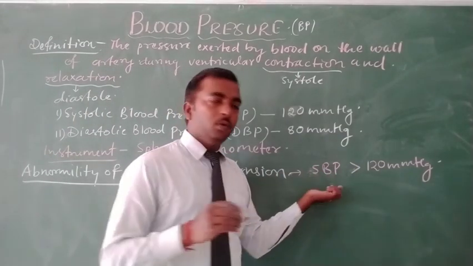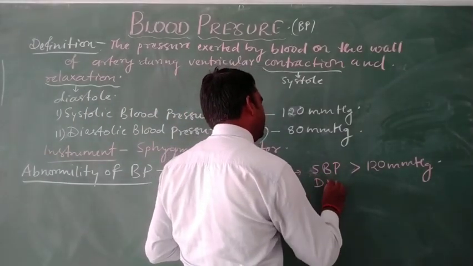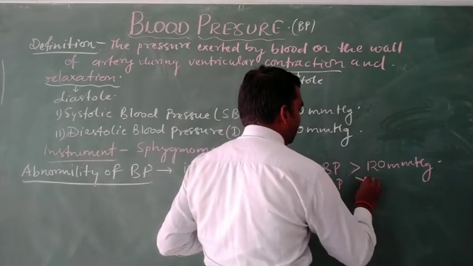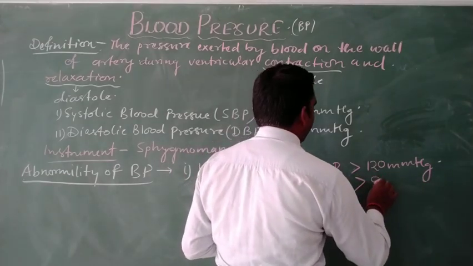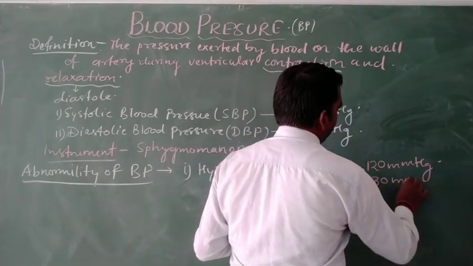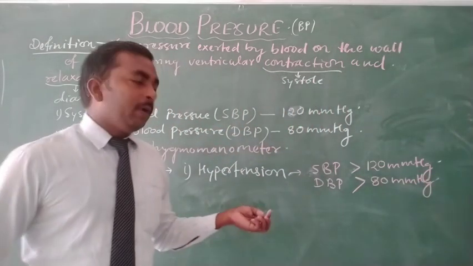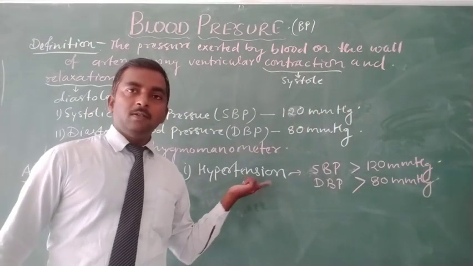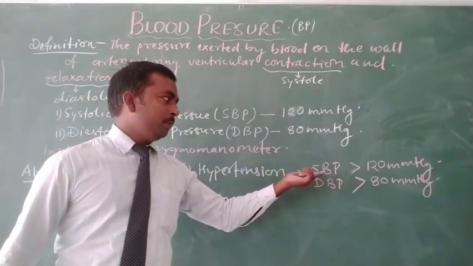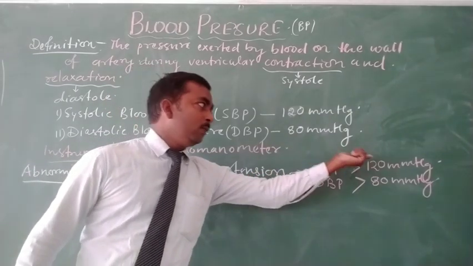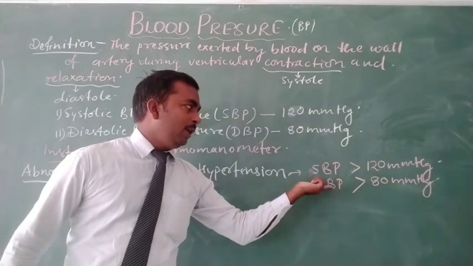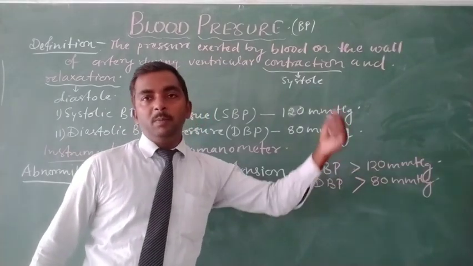Or related to DBP, it should be more than 80 mmHg. So we can define hypertension as the regular count of SBP more than 120 while DBP more than 80 mmHg.